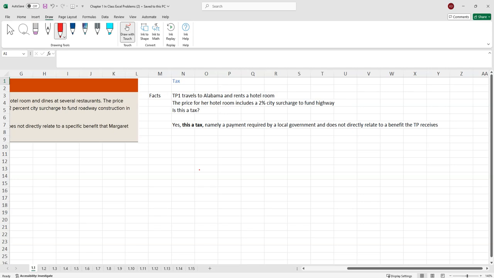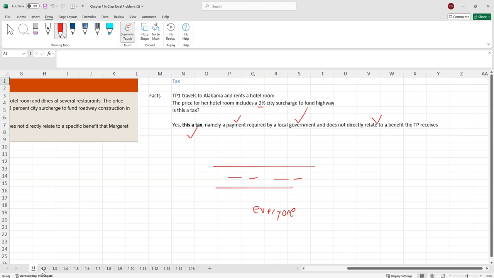In any event, we have a taxpayer, they go to Alabama, they rent a hotel room, they go to check out. Part of their bill is a 2% surcharge that funds a highway. Is this a tax? Well, the answer is going to be yes. It's a payment required by a government, and the taxpayer in this case doesn't receive a direct benefit. In other words, that highway benefits everyone.